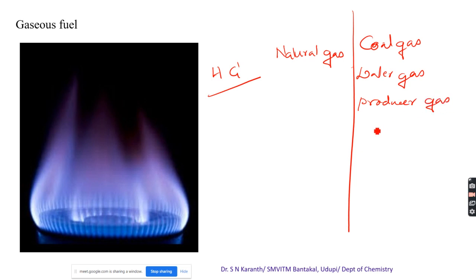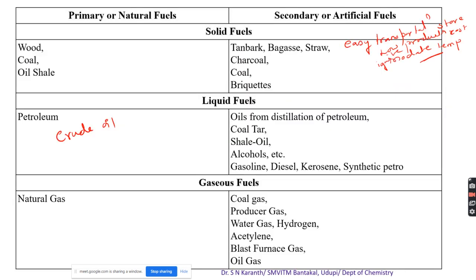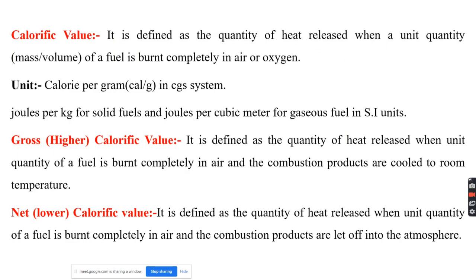These are a few gases, even liquid petroleum gas. These are all derived gases and come under secondary fuels. Naturally occurring gaseous fuel, that is natural gas, and other gaseous fuels, coal gas, producer gas, water gas, hydrogen, oil gas, they all come under the secondary gaseous fuels. Okay, so these are the brief introductions of fuels.